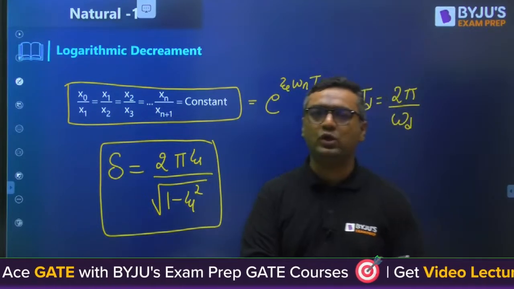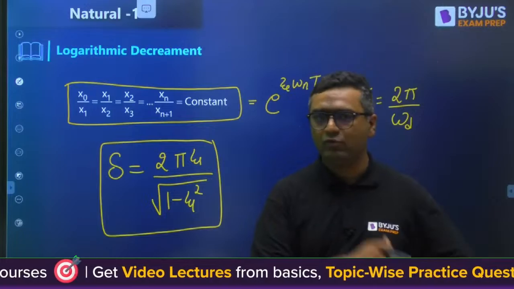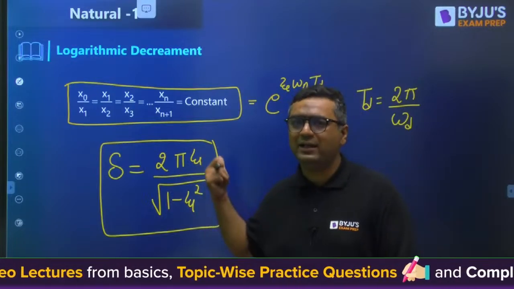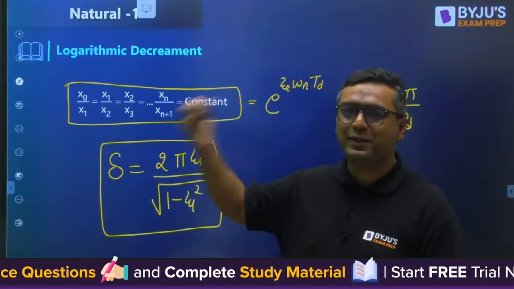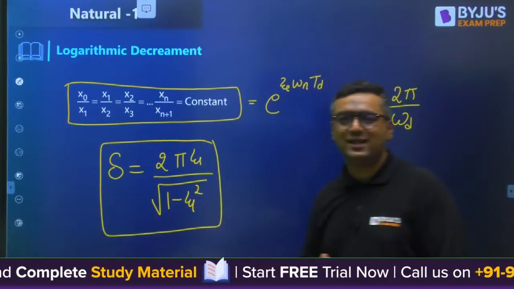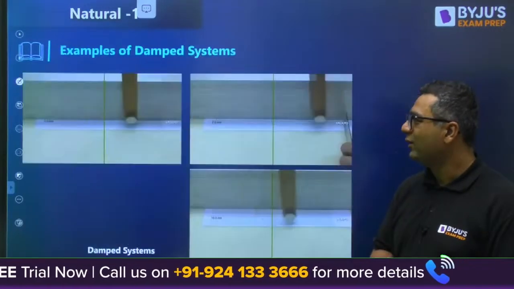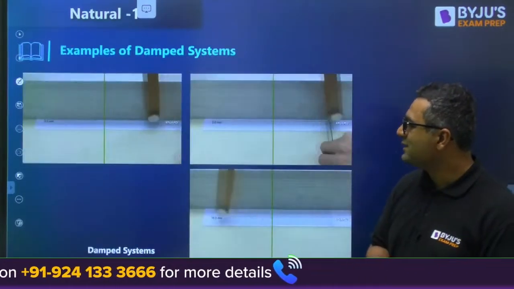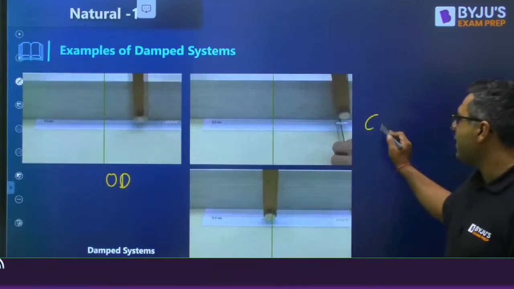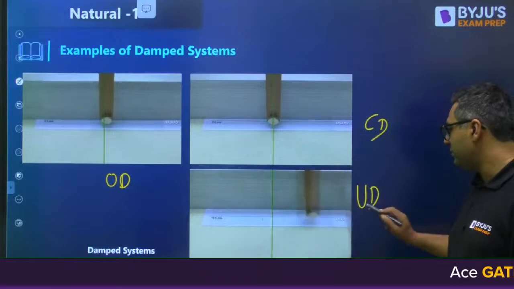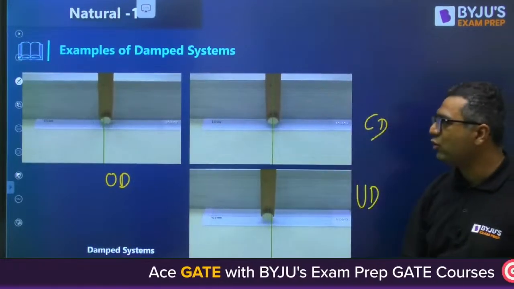As I already told you, for damped and forced damped, we will not go into the interview part. Otherwise, you know how critically I get into that. Overdamped is used in door hinges. Critically damped is used in rifles. You can see there are a lot of applications shown. This is overdamped, this is critically damped, this is underdamped.